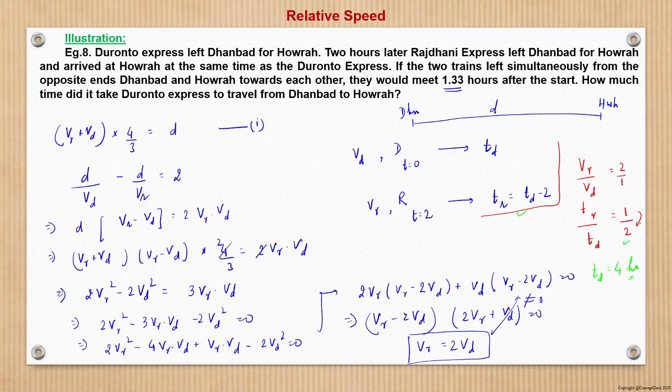And here it's only 1 hour more. So to make it 2 hours more, we'll multiply both numerator and denominator by 2. So this time taken by Duronto becomes 4 hours. This is the answer to this question. So not much of a concept here, just this quadratic calculation was the major part of this question. Otherwise, concept wise, nothing much here, right?